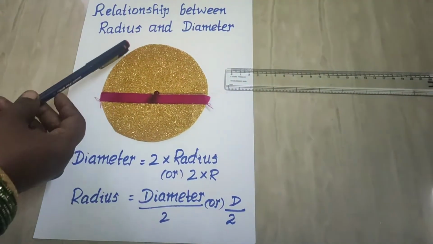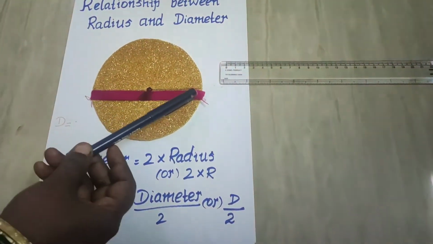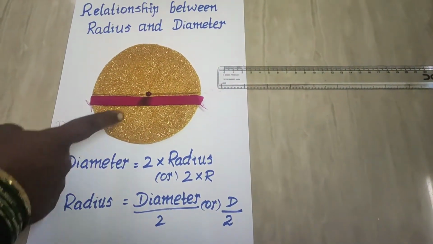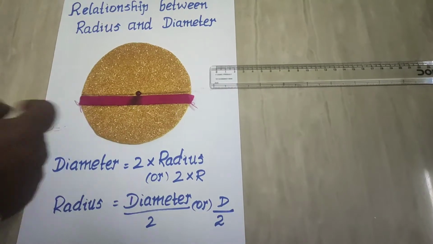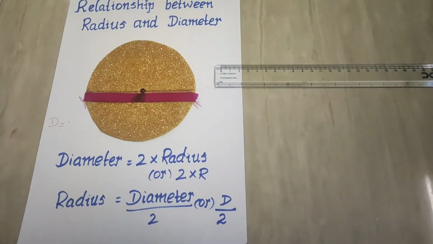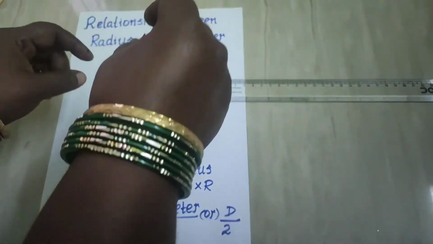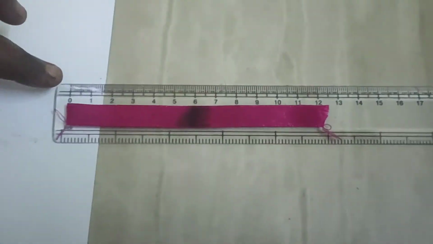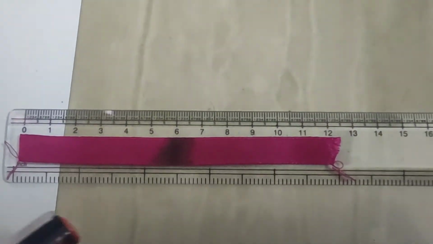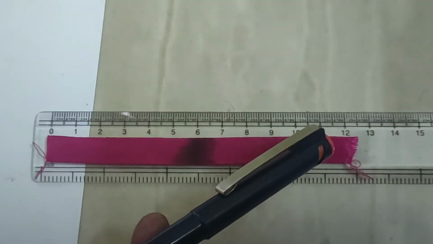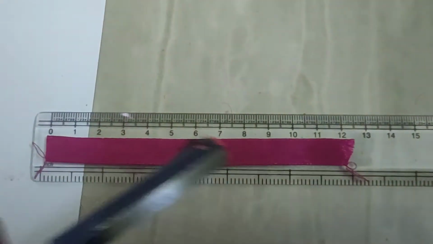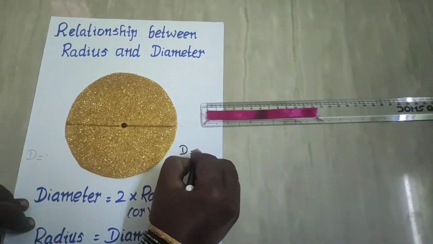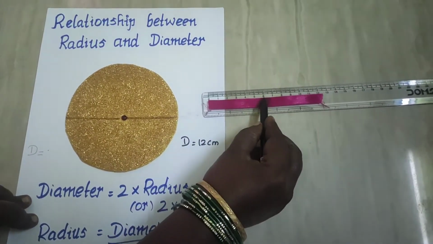So this is a circle and here I have marked the diameter by using the ribbon, and this point is called the center. In between the center I have marked here the ribbon also. Okay. So now we will measure the diameter first. We have to measure starting from 0. Now you see children, what is the length of the diameter? It is 12 centimeter. Okay, diameter is 12 centimeter. Now I am going to write here it is 12 centimeter. Okay, and this part, this is the center.